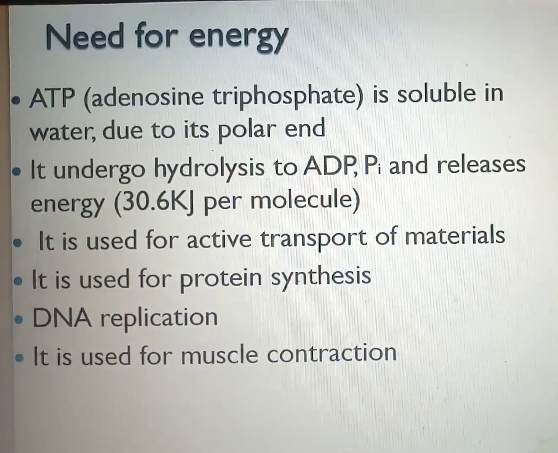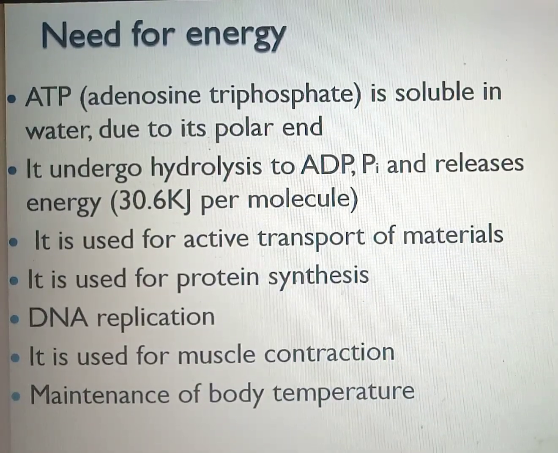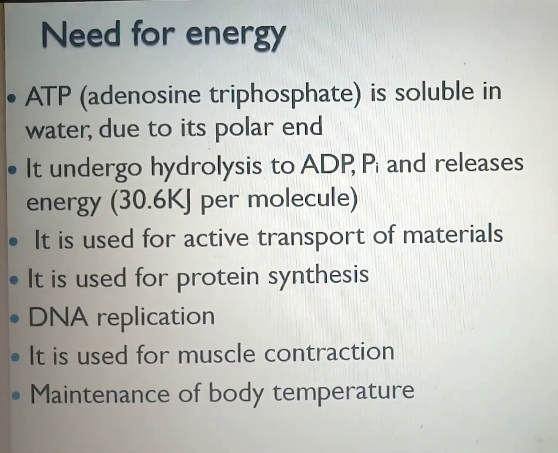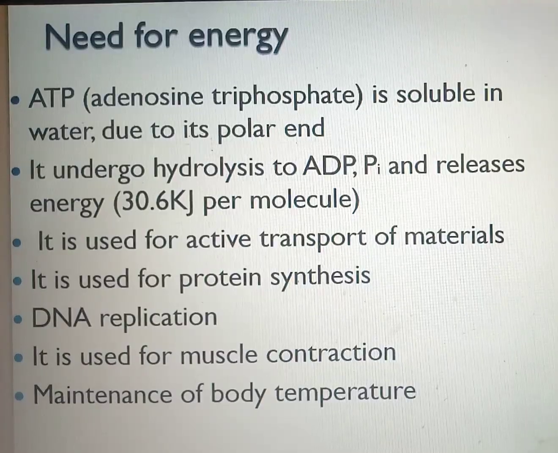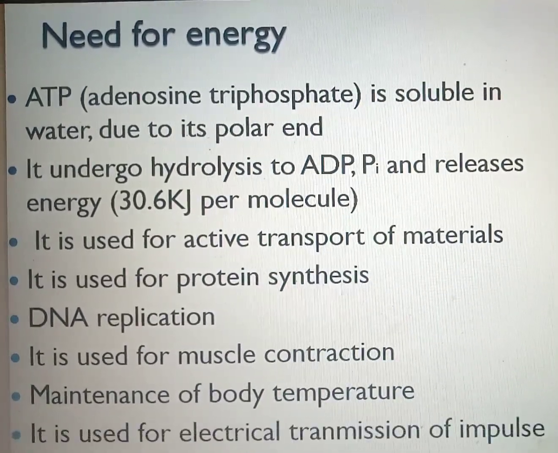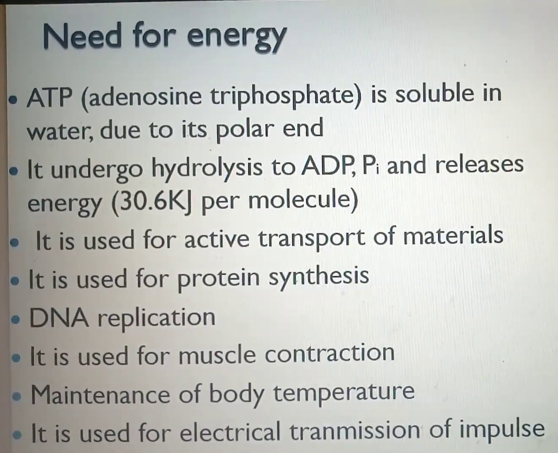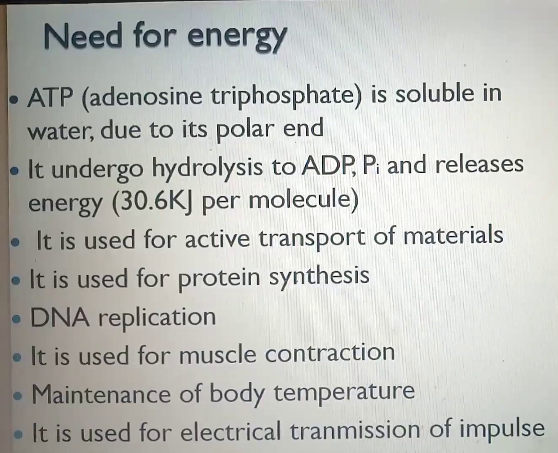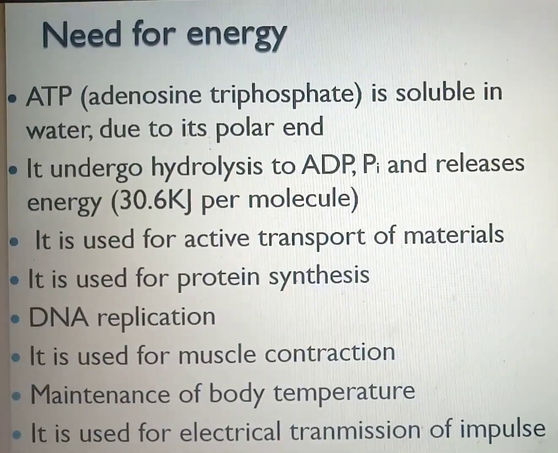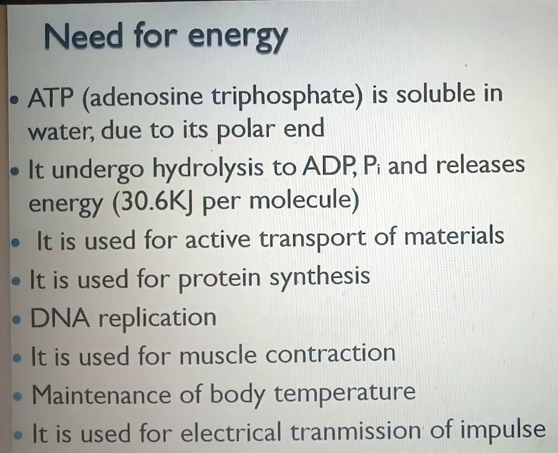muscle contraction. Another reason why we need energy, or why our body generates energy, is to maintain the body temperature. Lastly, why we also need to generate energy is for electrical transmission of impulse. Electrical transmission of impulse that runs through our nerves from one end to another.